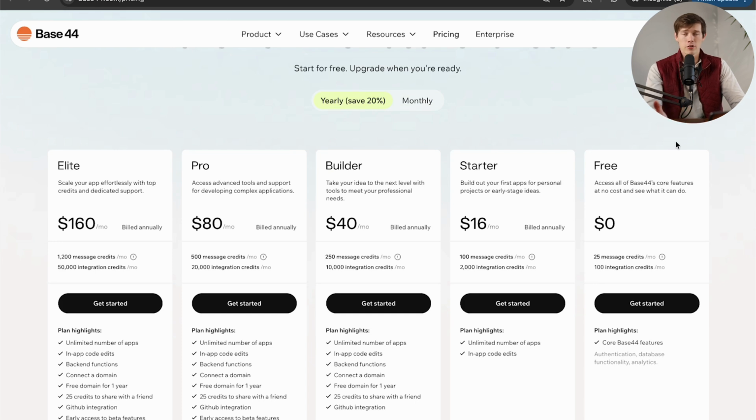They do both have a free option though. So Base 44 and Lovable, which is nice, but it is pretty restrictive. So what you want to look at here is this row in the middle. So we have message credits and integration credits. That's how Base 44 does it.